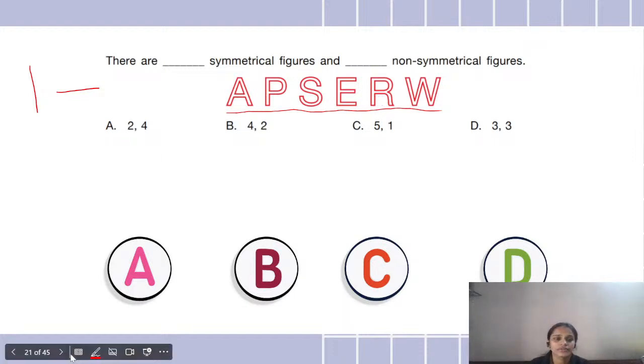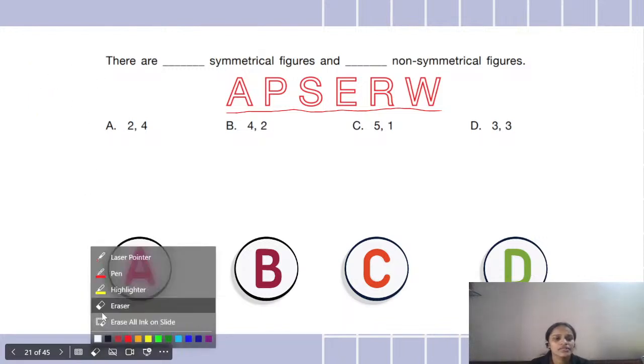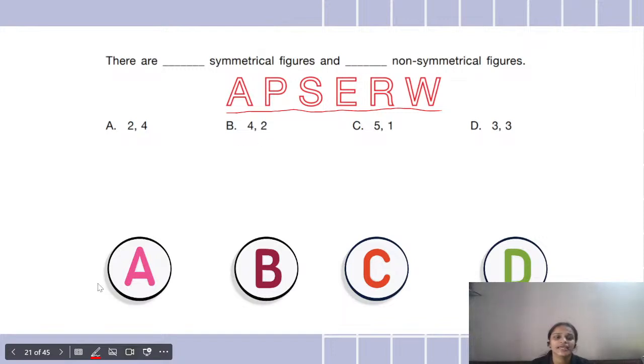So let's check whether we can make the line of symmetry, and for which alphabets we can and cannot. Now we have option A. For alphabet A, the line of symmetry is formed. If I divide it like this, it can be divided into 2 equal halves. Now coming to P, I cannot divide it into half like this because both sides would not be the same.